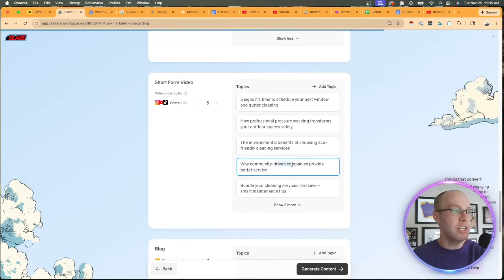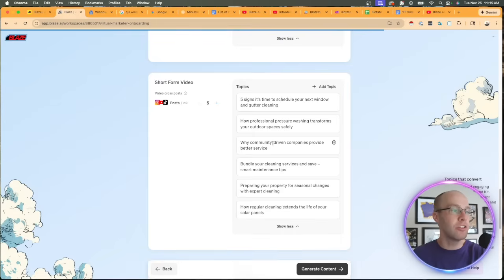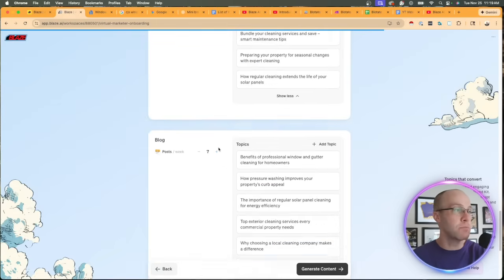So I'm going to keep why community-driven companies provide better service. The environmental benefits isn't super relevant. So for instance, I would just delete that. So I would recommend coming in here and looking at this very quickly and then delete the ones that don't make sense to what your business offers.